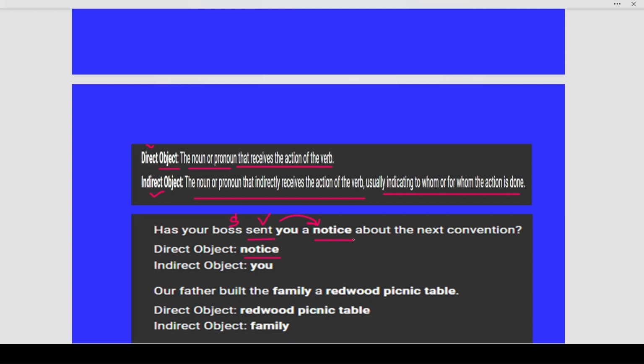Okay. Now, to whom is he sending it? The person who receives the action. He has sent it to you. So, you becomes the indirect object. Always remember, students, that a direct object is always something, and your indirect object is always a person. If you remember this, it becomes very easy to identify your direct and indirect object.